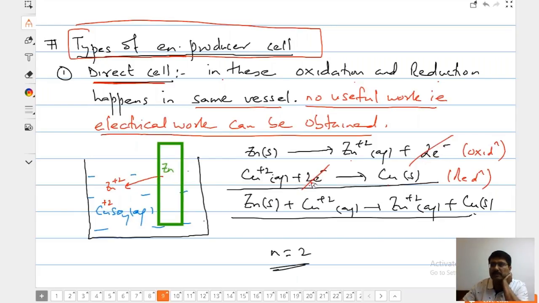So 2 electrons get cancelled out. You are left with zinc solid, copper +2, zinc +2 and copper solid. Whatever electrons were produced were consumed during the reaction itself. So no useful work. What is the useful work here? The electrical work that can be obtained from the cell. So this is not useful work.